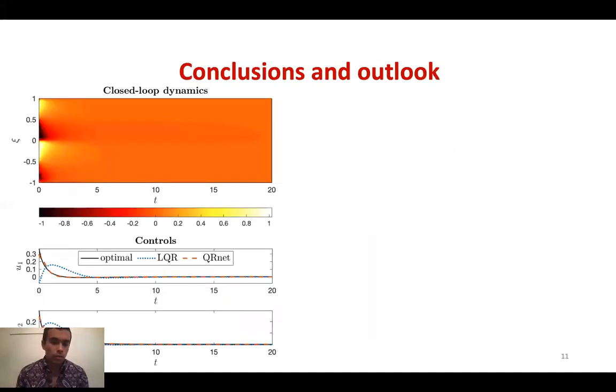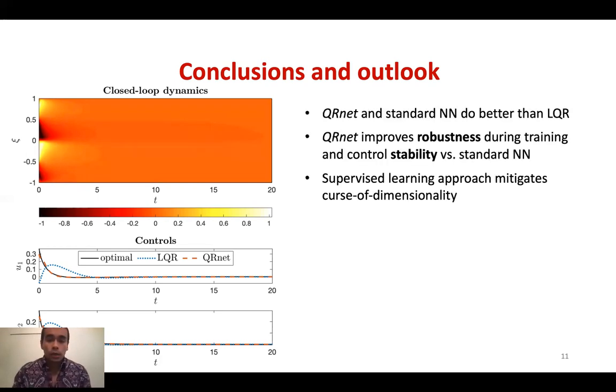So let's just finish up by looking at some closed loop simulation. Here we can see that QRnet is doing a nice job stabilizing that Burgers PDE. You have the two control profiles, where QRnet closely approximates the optimal, even when the LQR is not actually close there. To summarize what we talked about today, both QRnet and the standard neural network do better than LQR. QRnet does better than the standard neural network in terms of robustness during training and the stability of the final controller. And all in all, we think that the supervised learning approach mitigates the curse of dimensionality and gives us a potential avenue to design feedback controllers for high dimensional nonlinear systems.